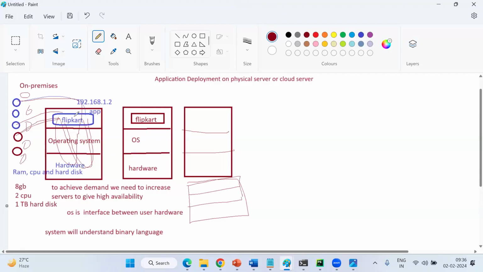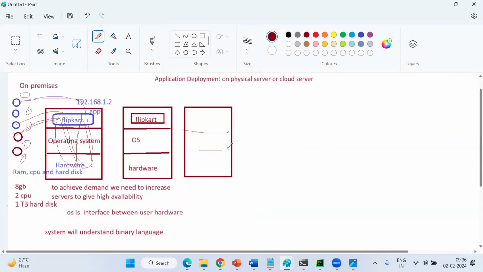Sir, our site is more popular now. You thought only 100 people, now it has reached 1 lakh. What are you doing in that application, sir? So beyond that, you need to increase the servers, right or not? To give high availability. Clear or not?